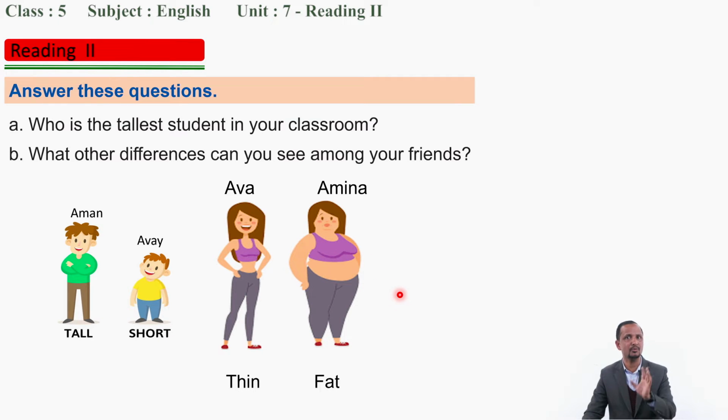So we used the superlative. And here, if we compare only these two, what happens? Away is smaller than Amina. Only comparing two people, then we use the comparative. Superlative is to compare for all, comparative is to compare for only two. Okay, well, this is all about the pre-reading questions that we discussed.